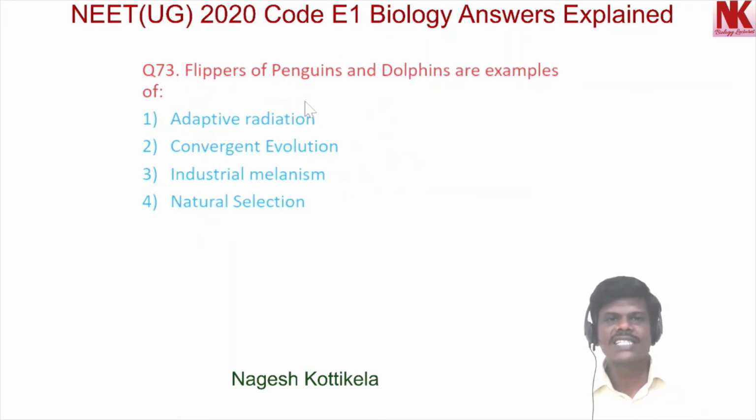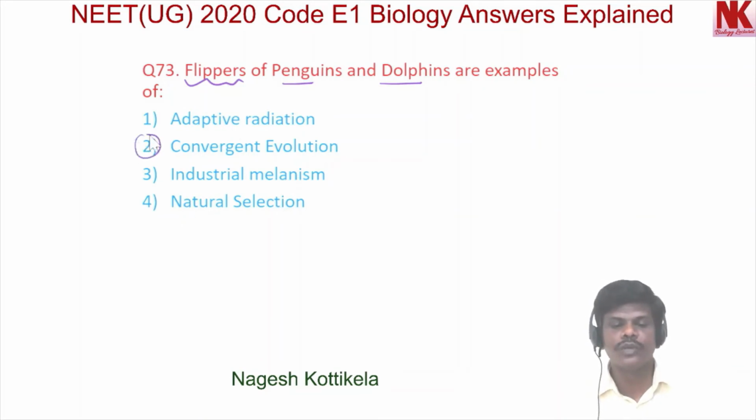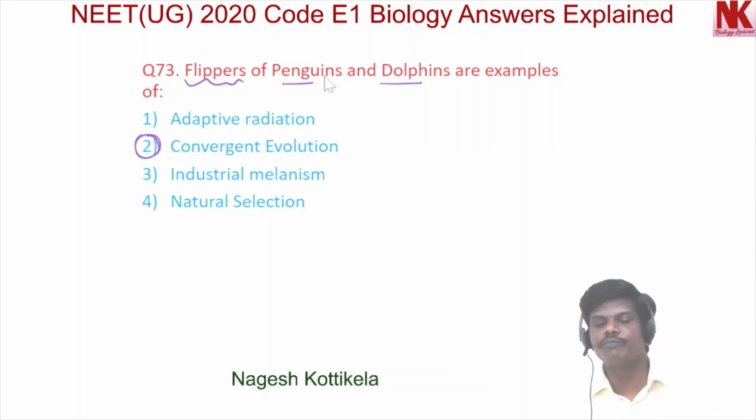Now let's discuss question number 73. Flippers of penguins and dolphins are examples of option 1 adaptive radiation, option 2 convergent evolution, option 3 industrial melanism, and option 4 natural selection. Among the four given options, option 2 is the correct option. Actually, flippers of penguins and dolphins perform the same function.